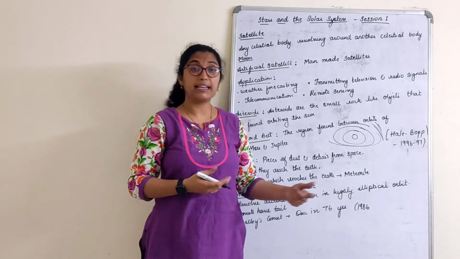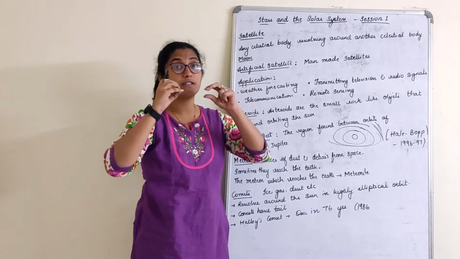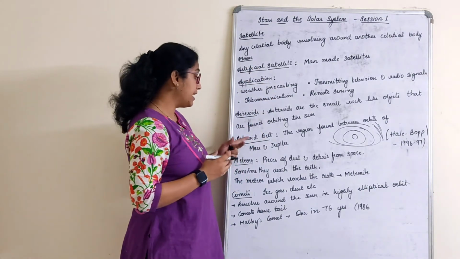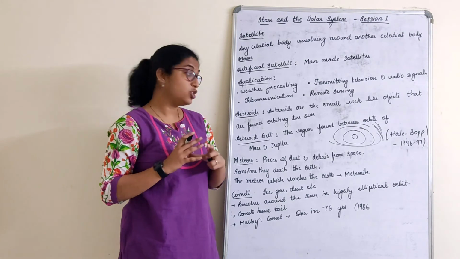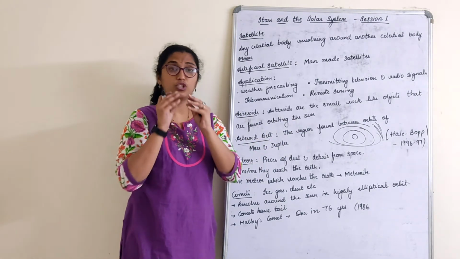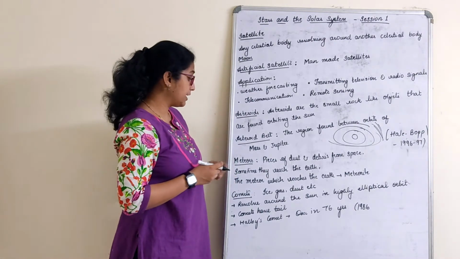When you see the diagram of the solar system, you can see a belt made of dotted lines or dust particles, which is called the asteroid belt. It is a region found between the orbits of Mars and Jupiter, with chunks of rock and dust.